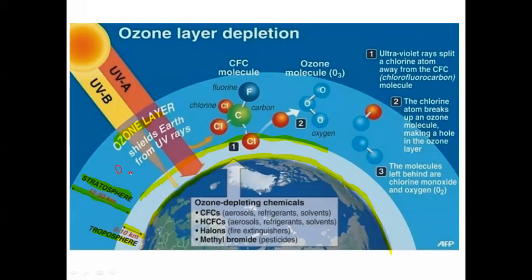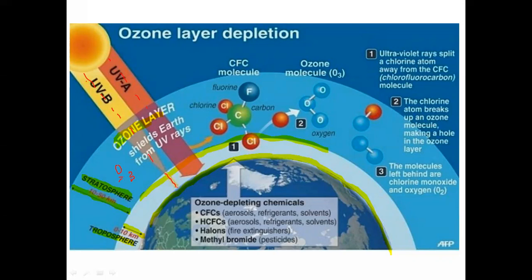And because of this ozone layer, what will happen? Whatever ultraviolet rays are coming from the sun's rays, whenever those ultraviolet rays travel towards the Earth's surface, they have to travel through the stratosphere, and as inside the stratosphere there is ozone, that ozone molecule will absorb the ultraviolet radiation, and because of this, clean radiation will be available on the Earth's surface.